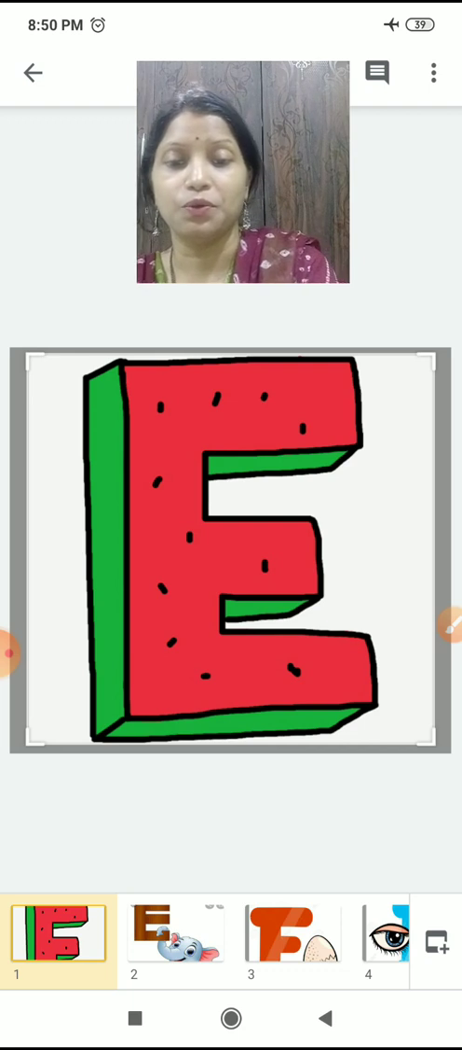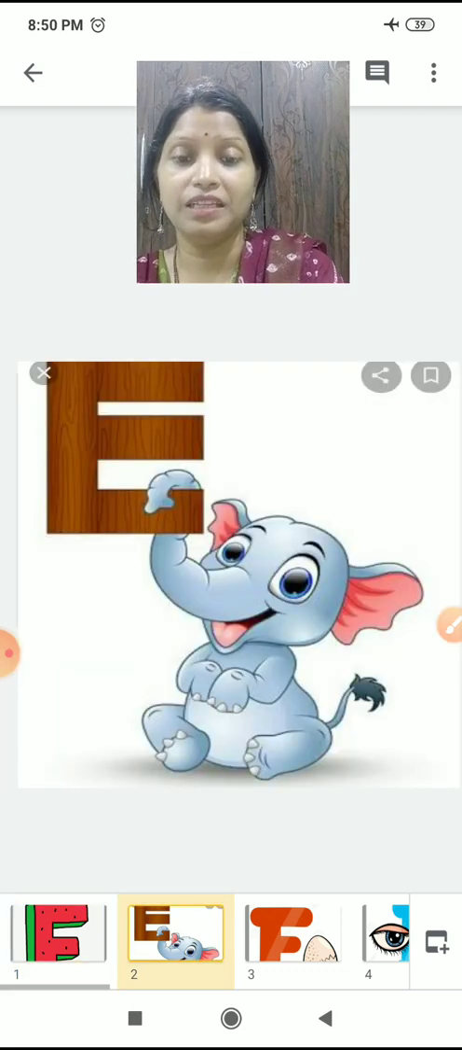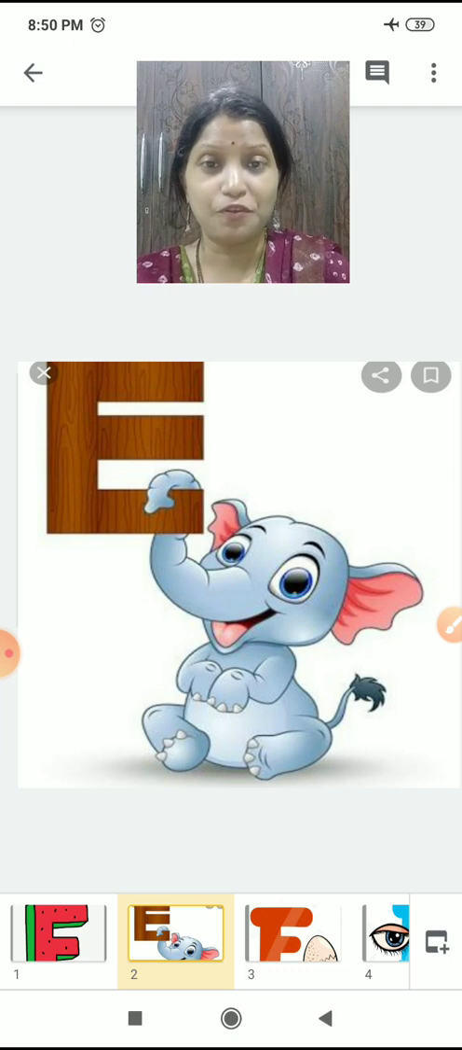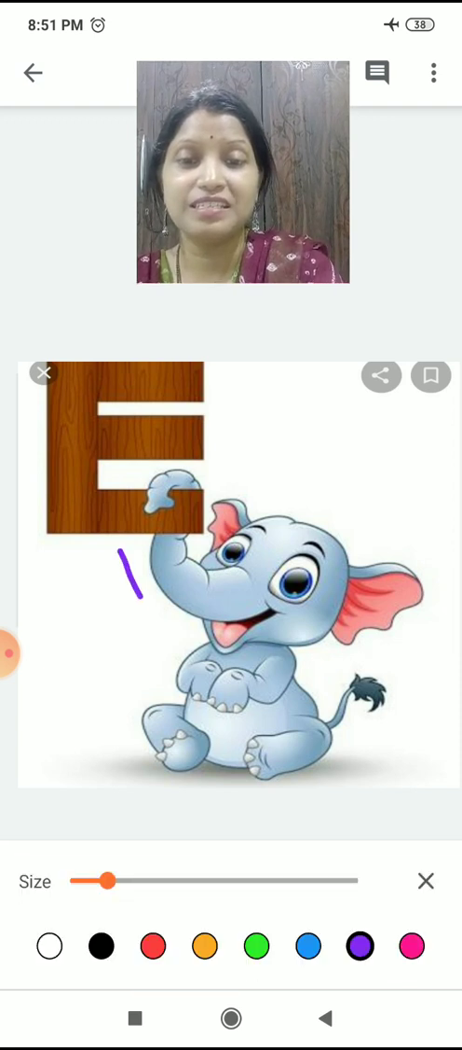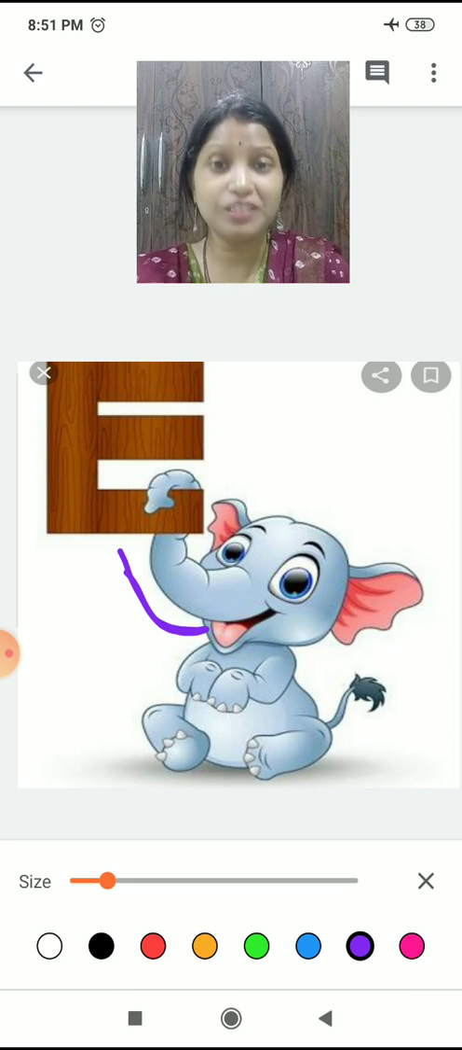Okay. So, let me meet the friends of the alphabet E. First friend, the cute friend of the alphabet E is elephant. See the sound of E? A. E has a sound of A. So, E is for elephant. Read with me. E is for elephant. Okay. So, children, see the trunk of the elephant. This is the trunk of the elephant. It moves its trunk, right?